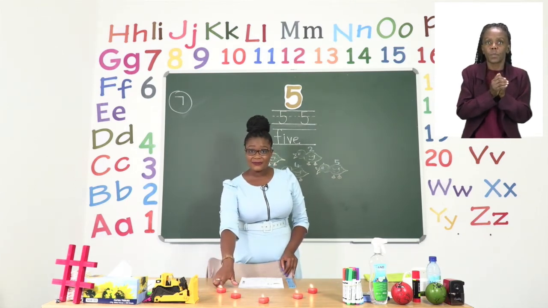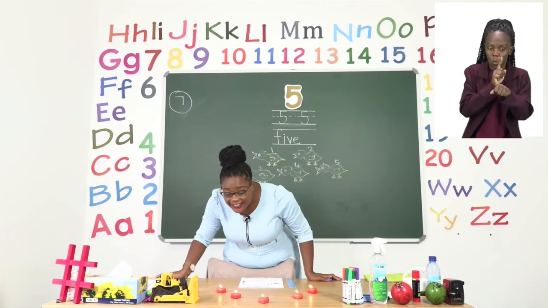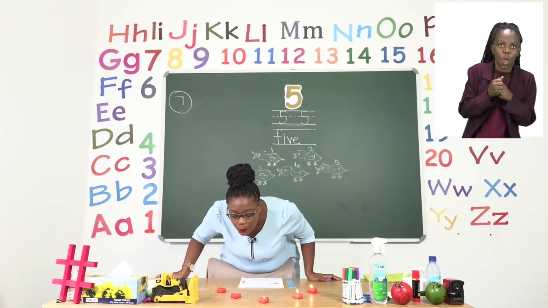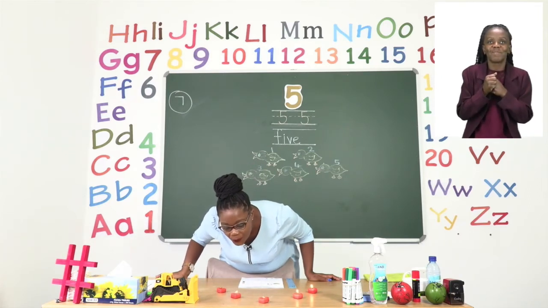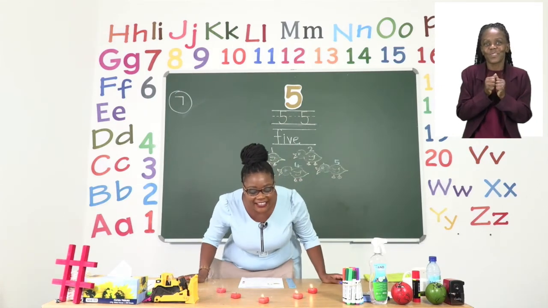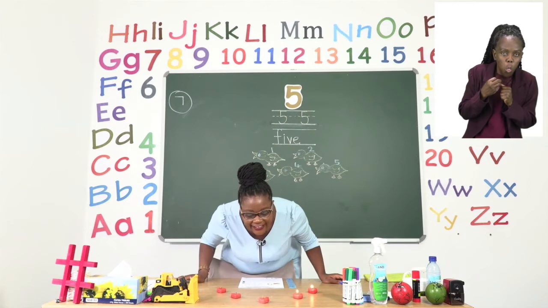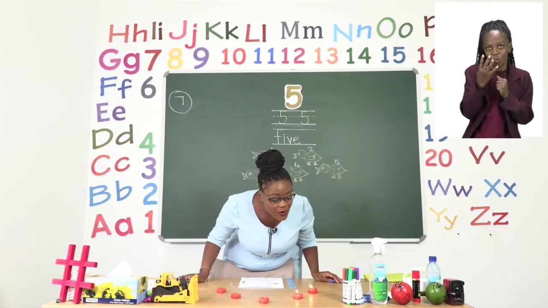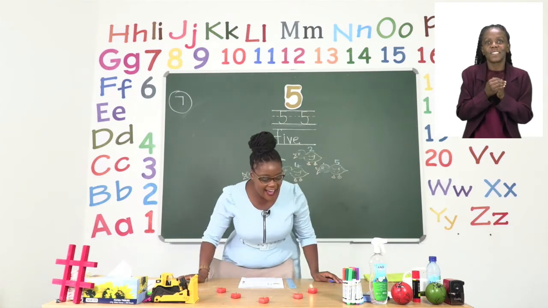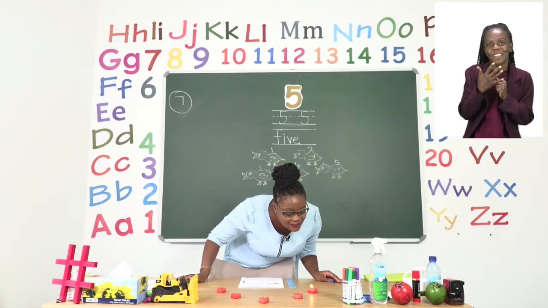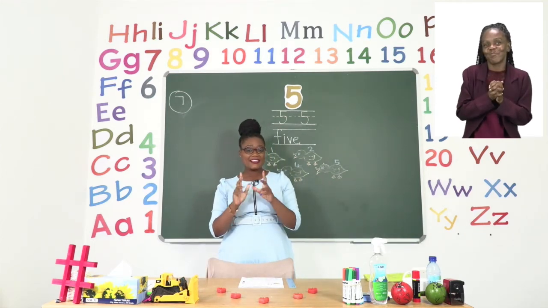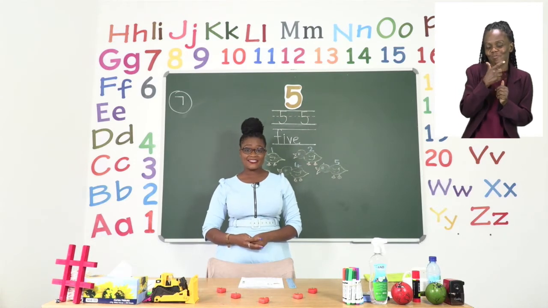Let's start with this one. 1, 2, yay! 3, 4, yay! 5, yay! Good job! Thank you for helping me blow out the candles.